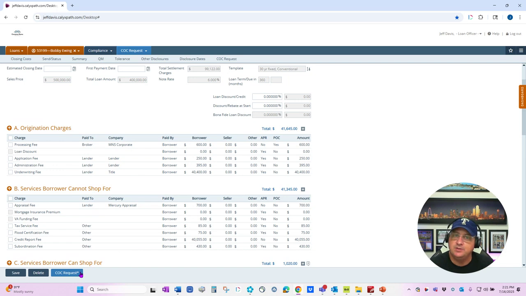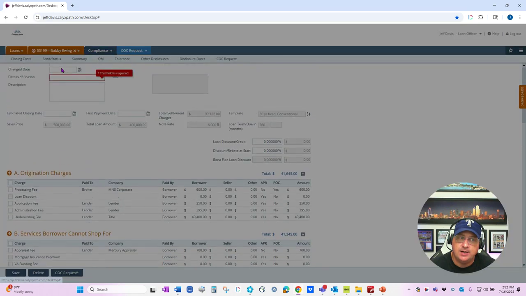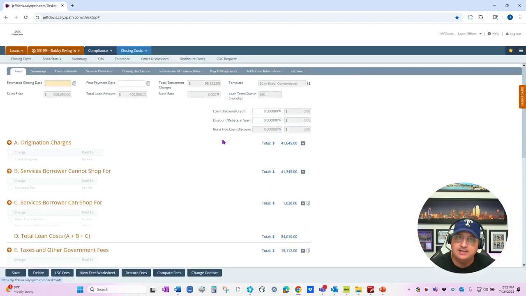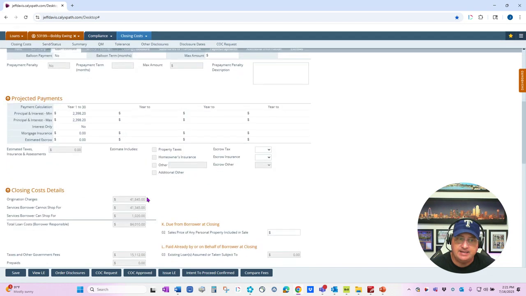That would send the loan to another department to go in and review the COC request, and they would have what's called the COC confirm screen. So they could go ahead and reject it or confirm it. Either way, it would still show up in the LECD status history that we were looking at earlier, right here.